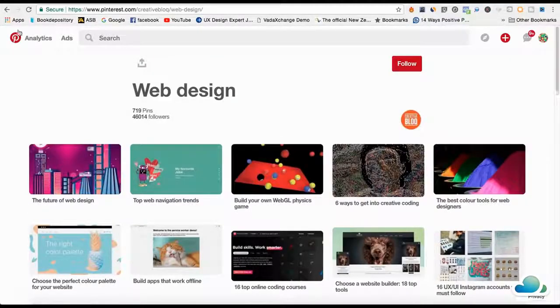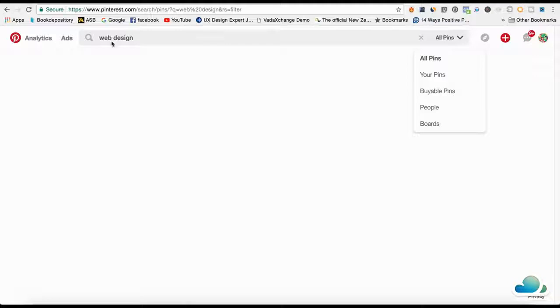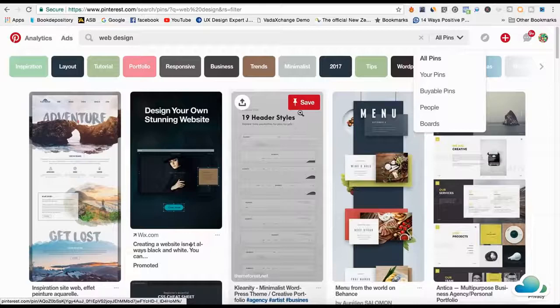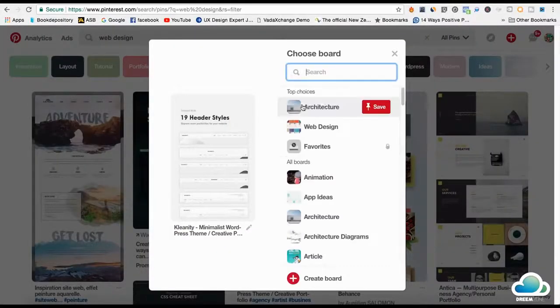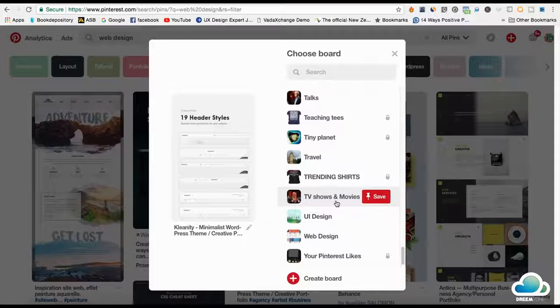Actually, you don't need to do this first. I'm going to go back here. The first thing you need to do is create a board. So I'm going to go back and search it up by all pins. It's still searched up by web design. When you first start, you need to create a board. So you come down here, hit create board, and just name it web design. And keep the secret at no. If you click yes, then no one will be able to see your board. It's a secret. So I'm going to cancel this because I've already got web design here all the way at the bottom. And I'm just going to pin it there.